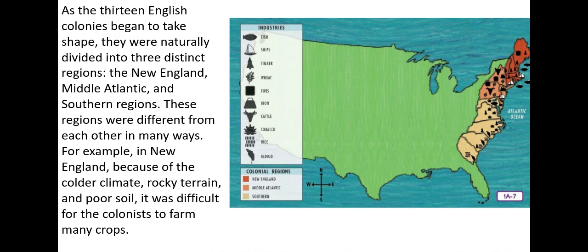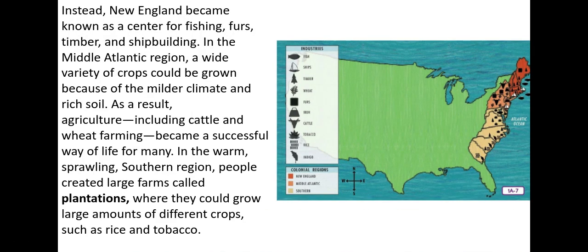As the 13 English colonies began to take shape, they were naturally divided into three distinct regions: the New England, Middle Atlantic, and Southern regions. These regions were different from each other in many ways. For example, in New England, because of the colder climate, rocky terrain, and poor soil, it was difficult for the colonists to farm many crops. So, using the key in this map, you can see the different industries that each of the colonies had. Instead, New England became known as a center of fishing, furs, timber, and shipbuilding.